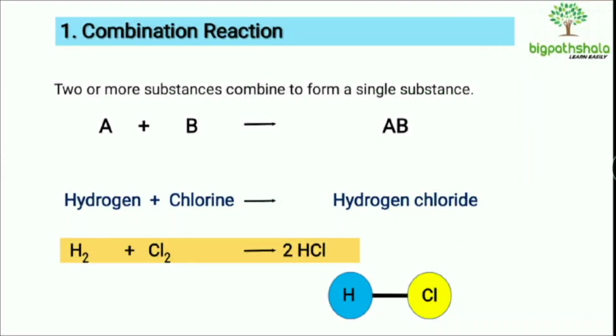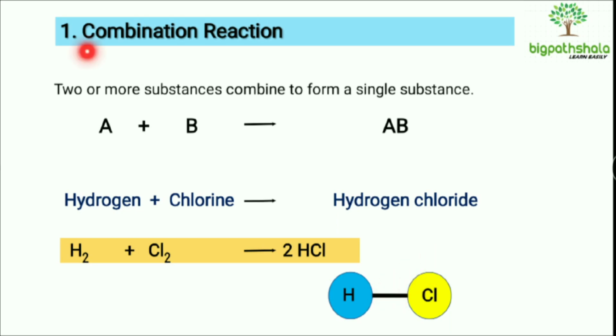Now let us understand what's happening in the case of the HCl. During the formation of HCl, bonds are being formed between the hydrogen atoms and the chlorine atoms. These are called chemical bonds, right? And during the formation of the chemical bond, energy is released. Whenever chemical bonds are formed, energy is released, and in combination reaction, every time chemical bonds are formed, right?